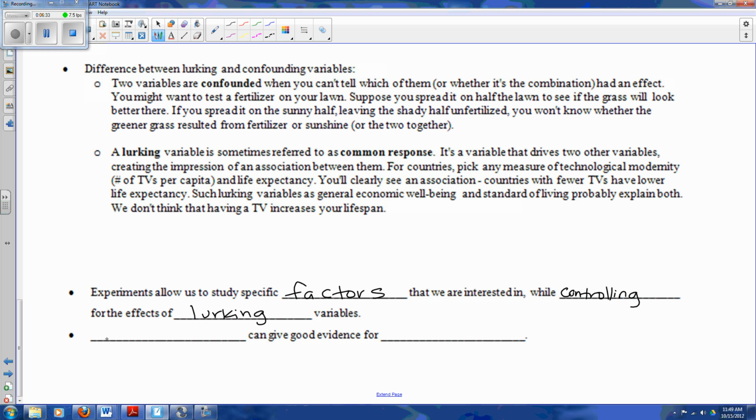And experiments can give good evidence for causation. Okay, observational studies, not usually showing causation. It's usually experiments that we're able to get some cause and effect relationship between those two.